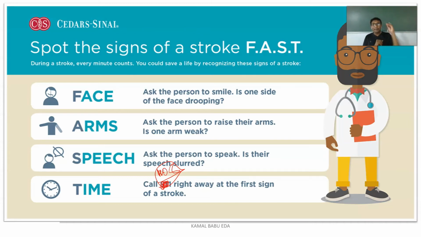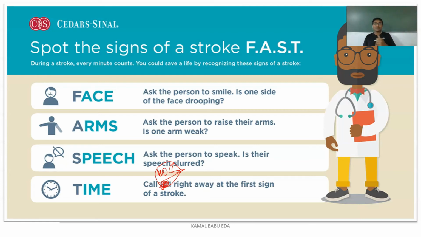You have to make sure the patient has adequate blood supply to the brain as early as possible. If you are able to spot the stroke as early as possible, you are favoring the patient, you are saving the life of the patient, and you are saving the patient from disability or even death sometimes.